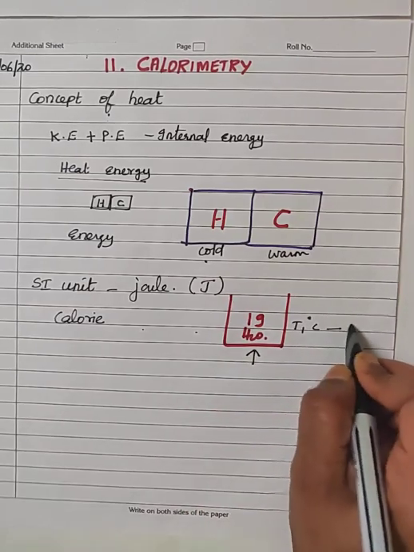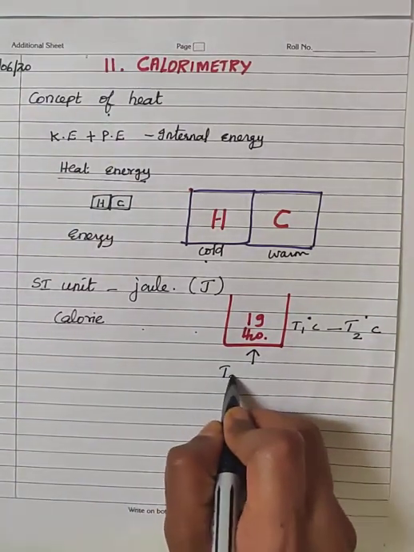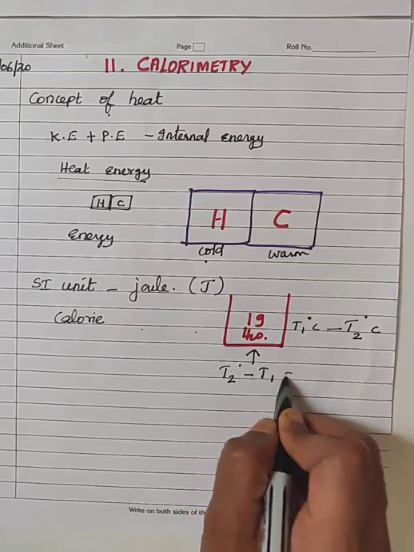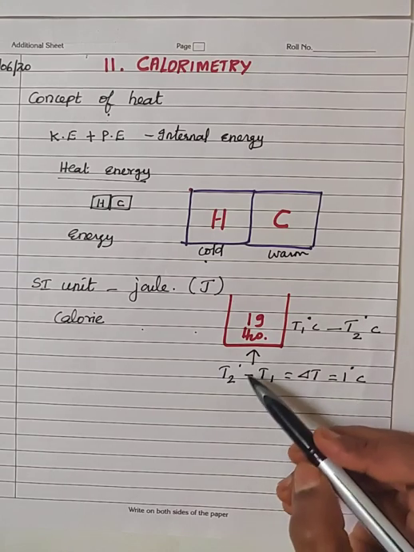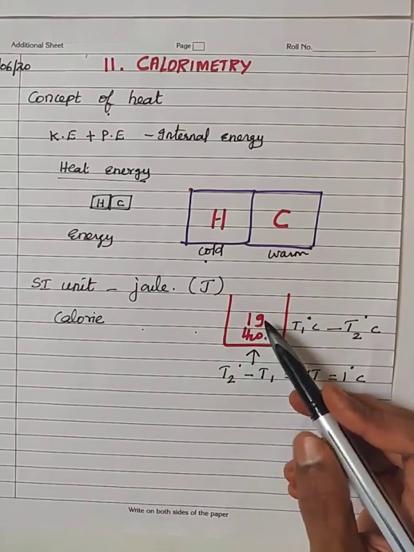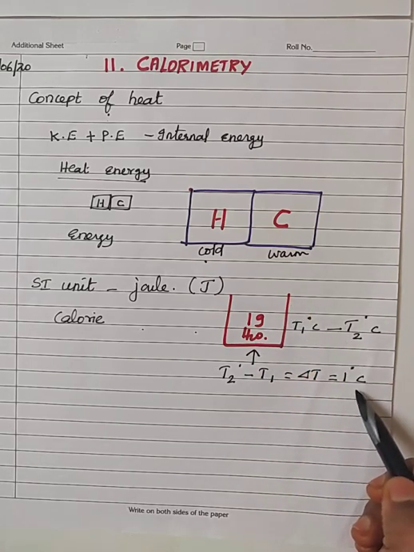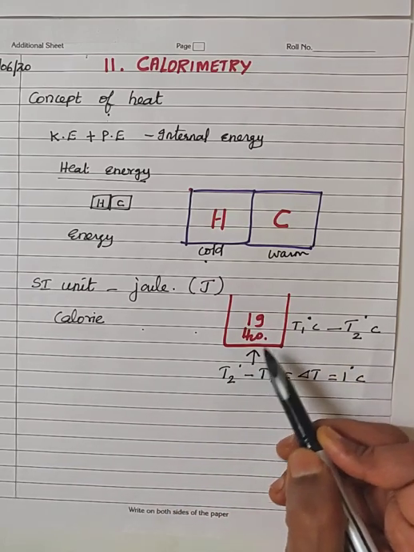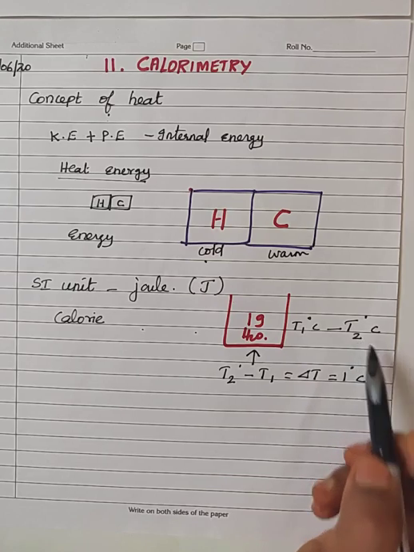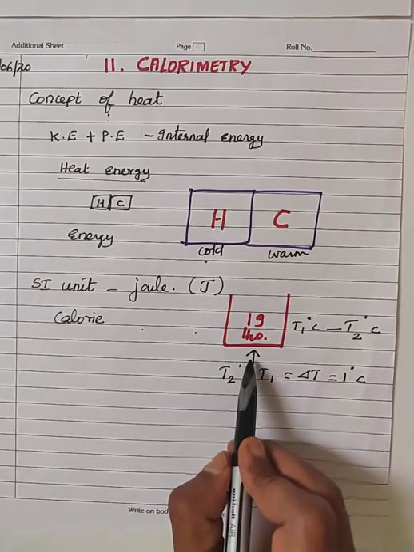So, the temperature increases from T1 degrees Celsius to T2 degrees Celsius. The difference between the two temperatures, T2 minus T1, that is delta T, should be equal to 1 degree Celsius. That means you are providing the heat energy till 1 gram of water increases its temperature by 1 degree Celsius. If the 1 gram of water is initially at T1 degrees Celsius, provide the heat energy till it attains T2 degrees Celsius, so that T2 minus T1 should be equal to 1 degree Celsius. The rise in temperature should be equal to 1 degree Celsius. Till then you provide the heat energy.